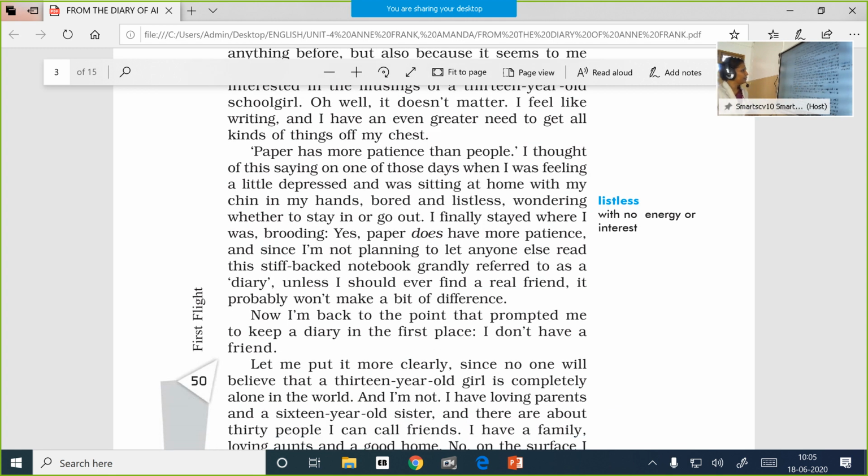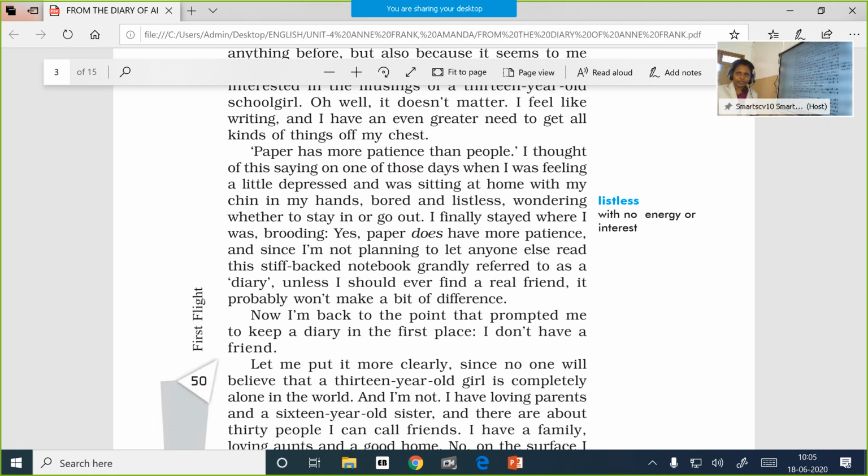Paper has more patience than people. I thought of this saying on one of those days when I was feeling a little depressed and was sitting at home with my chin in my hands, bored and listless, wondering whether to stay in or go out. I finally stayed where I was, brooding. Yes, paper does have more patience. And since I am not planning to let anyone else read this stiff-backed notebook, grandly referred to as a diary, unless I should ever find a real friend, it probably won't make a bit of difference.